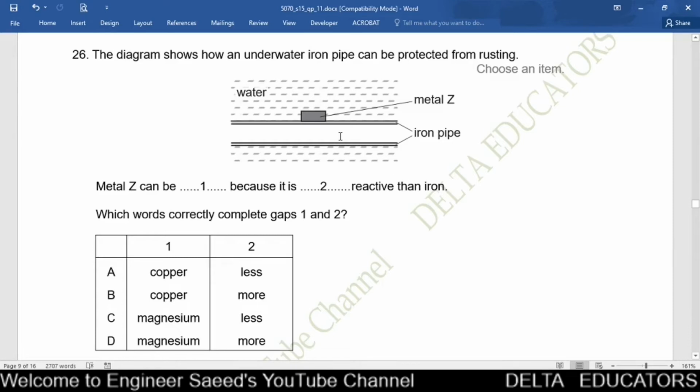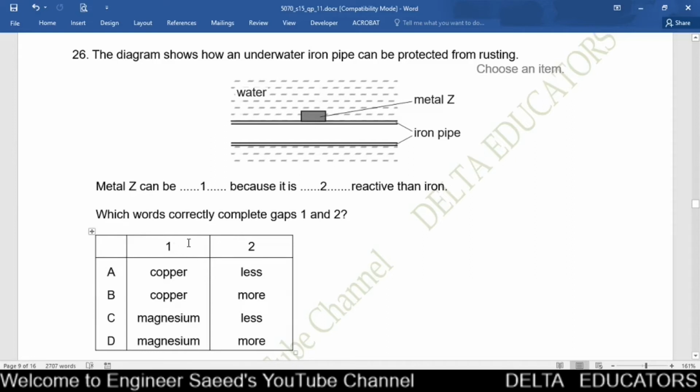If we have to protect iron pipe, we have to use a metal that is more reactive than iron. If we keep a metal here that is more reactive than iron, this metal will react with oxygen and it will be oxidized, it will be rusted, and it will save our iron pipe. So here the metal Z should be more reactive than iron. Now we check the options.